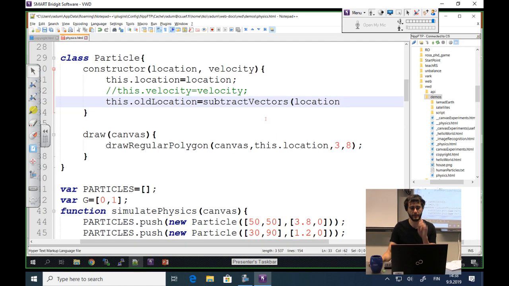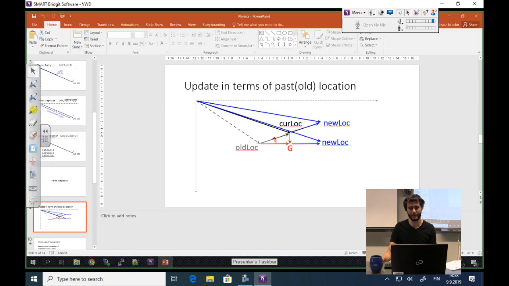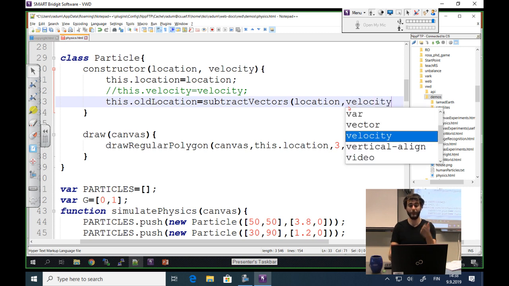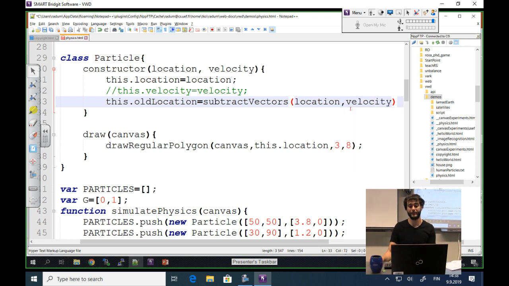No, so location is the current location, but I actually, okay, velocity is given here. So this velocity is actually given here. I want to go backwards from it, so I'm going to subtract the velocity to get the old location that was never given to us. So the old location, I inferred it even though I didn't change the constructor.